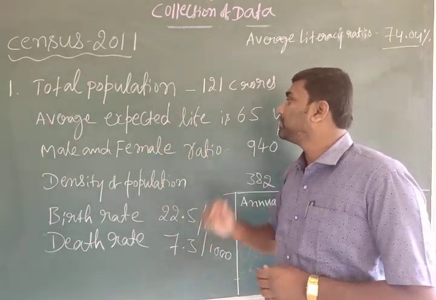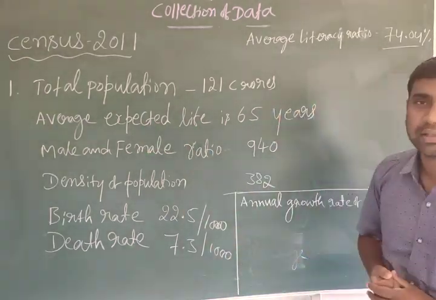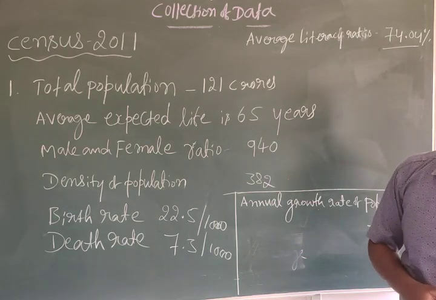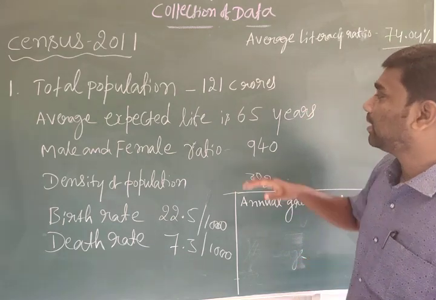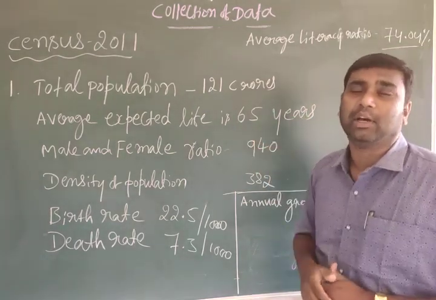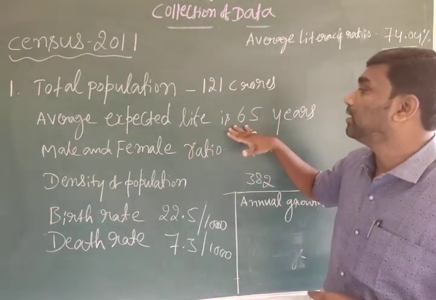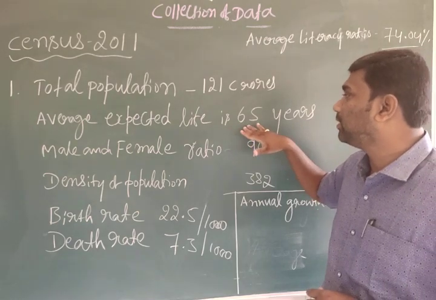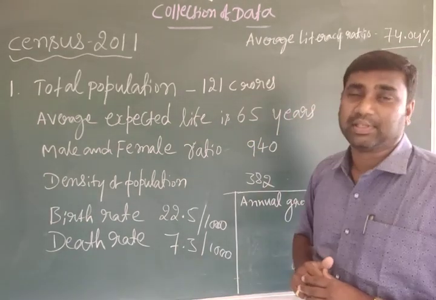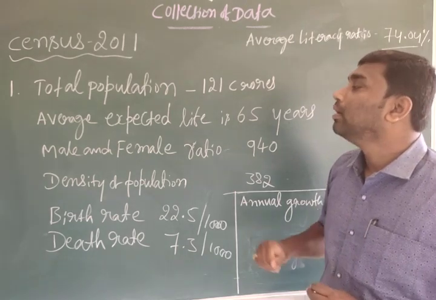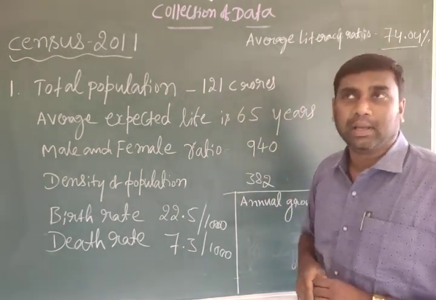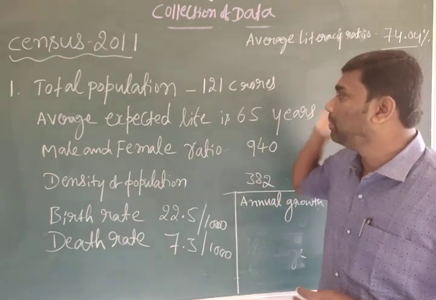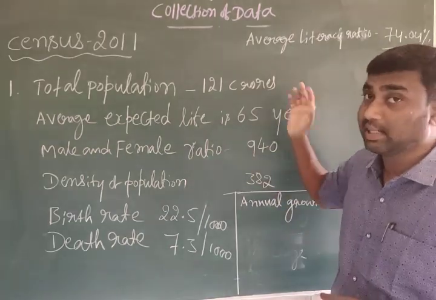Then average expected life, that is life expectancy, means how many years they can live from birth. That was 65 years. Female is a little bit more, maybe up to 68.